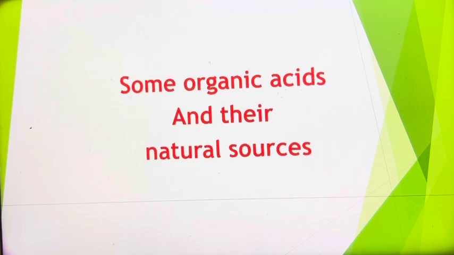Now, generally acids have two types. Some are mineral acids, the others are organic acids. Acids which cause the formation of minerals in the earth's crust are called mineral acids. For example, sulfates are formed in the earth's crust due to sulfuric acid. Sulfuric acid reacts with sodium hydroxide to form sodium sulfate.